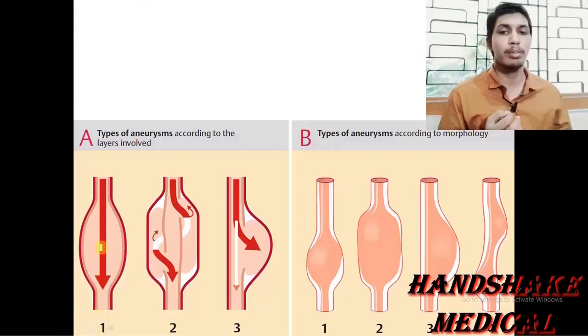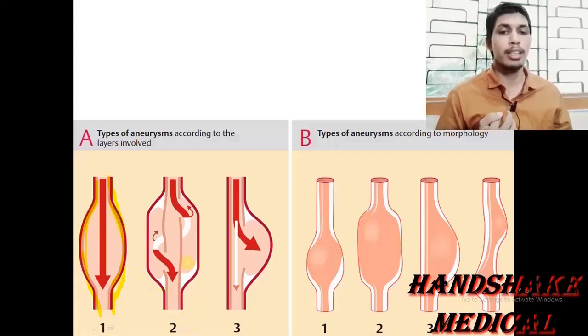This first picture is demonstrating the true aneurysm. All three vessel walls are totally intact. Only, due to the weakening, due to the attenuation, the vessel wall is expanded, and this weakening is due to the defect in the synthesis or due to the destruction of the connective tissue of the vessel wall.